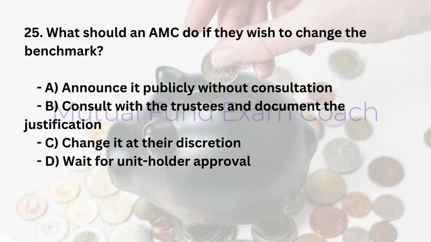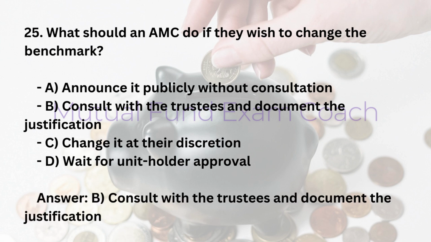25. What should an AMC do if they wish to change the benchmark? A. Announce it publicly without consultation. B. Consult with the trustees and document the justification. C. Change it at their discretion. D. Wait for unit holder approval. Answer: B. Consult with the trustees and document the justification.